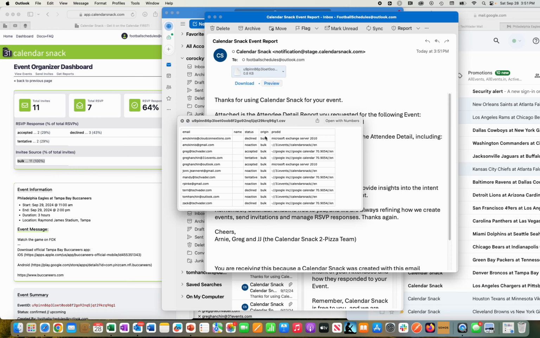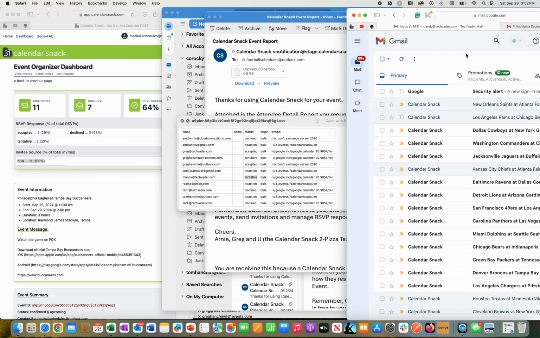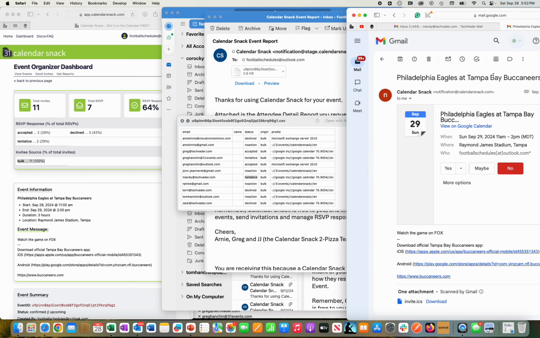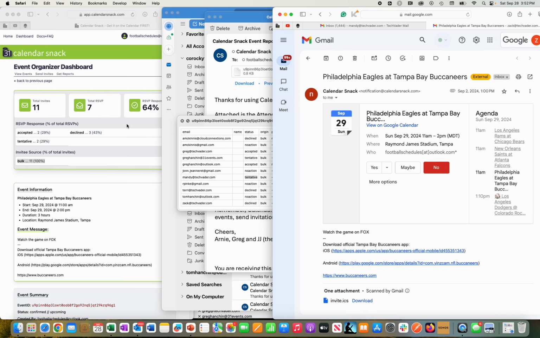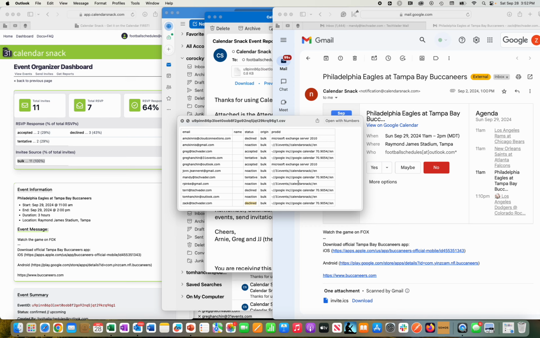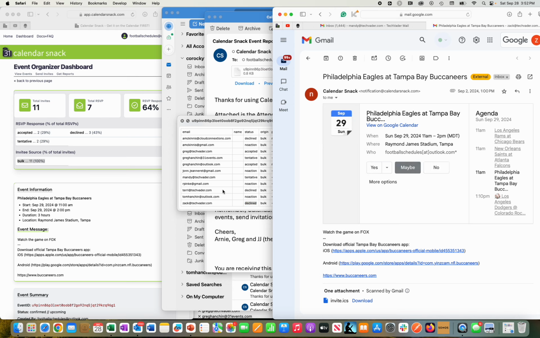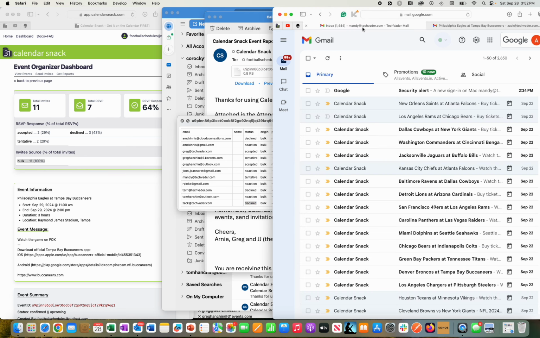So I'm going to click this report, and it's going to show that Zach declined it and Mandy said tentative. So let's just pick on Mandy here. She originally said tentative. Excuse me, that is Zach. So I'm going to say Zach here has declined, as you can see here. I'll move Zach back to maybe, and I'm going to go to Mandy, which I did not see originally for this game. Let me peck around a little bit.